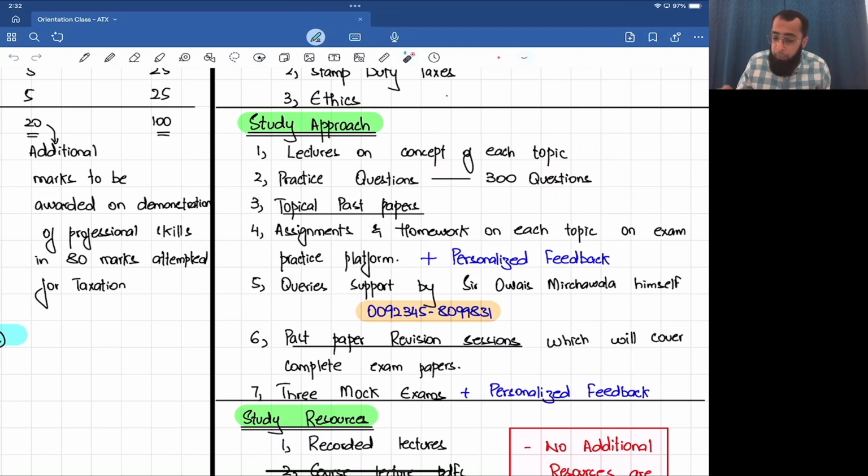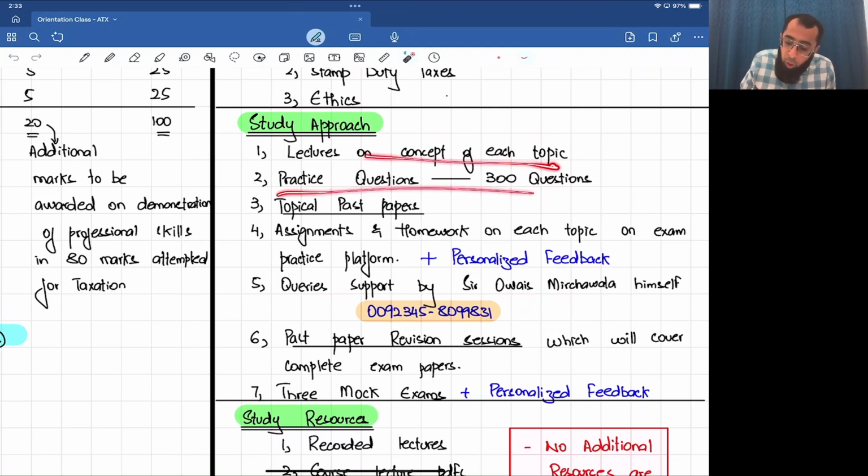If you have any query, you can always contact me directly on my WhatsApp number. I respond to each of the student queries myself. This advanced taxation is a big level, so I deal with each of the student queries. Normally I reply within a few hours, but maximum it's 24 hours. Within that, you will always get a response on your query. So query support by Sir Owais Mirchawala himself, my own personalized query support.